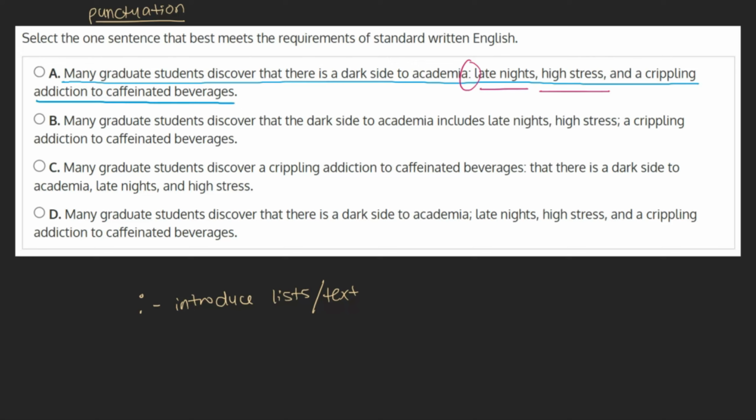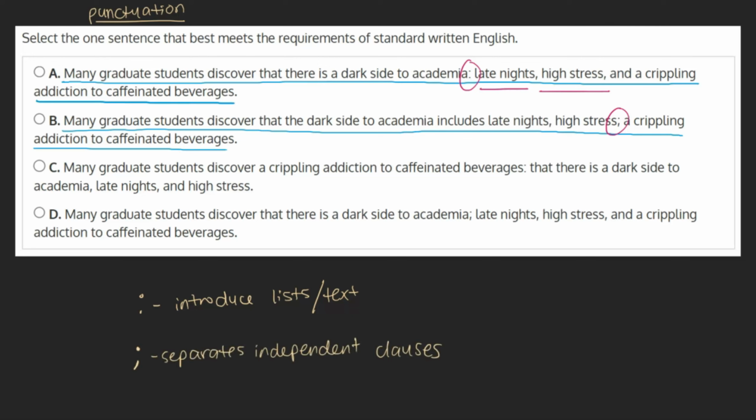As this is an appropriate way to punctuate our sentence, this is likely our answer, but we can take a look at the remaining choices just to be sure. B. Many graduate students discover that the dark side to academia includes late nights, high stress; a crippling addiction to caffeinated beverages. This choice includes a semicolon. A semicolon is used to separate independent clauses. However, here we don't find two independent clauses.